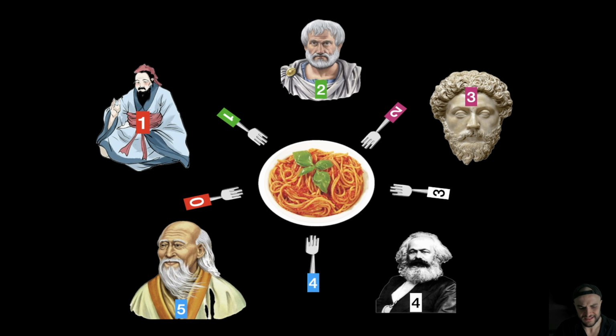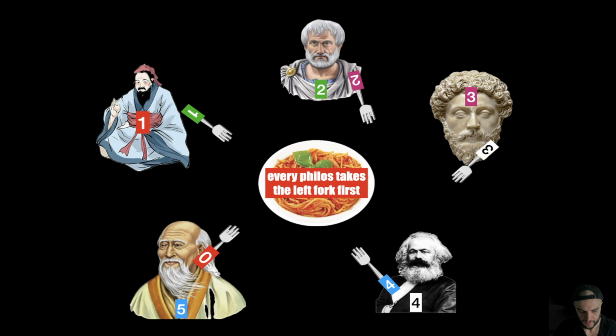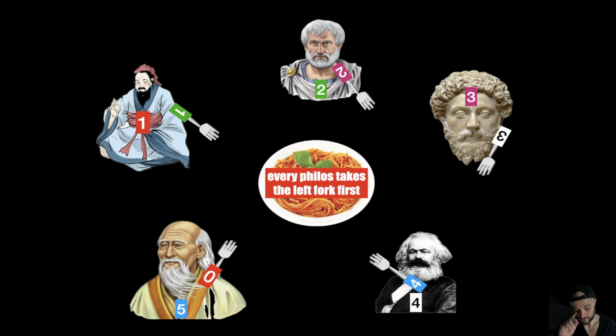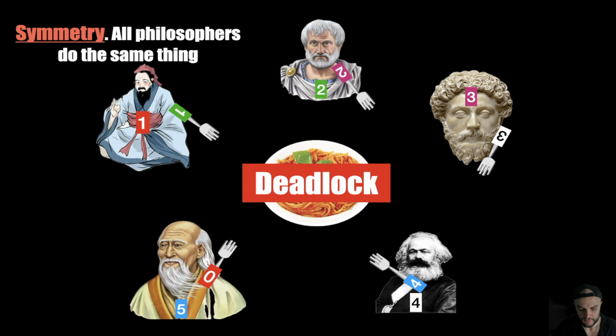Let's pretend that every philosopher is going to take the first fork left. What is going to happen? Boom. We get that every philosopher takes the fork and is waiting for the right one, but it will never be freed. This is a circular waiting. This is a deadlock.